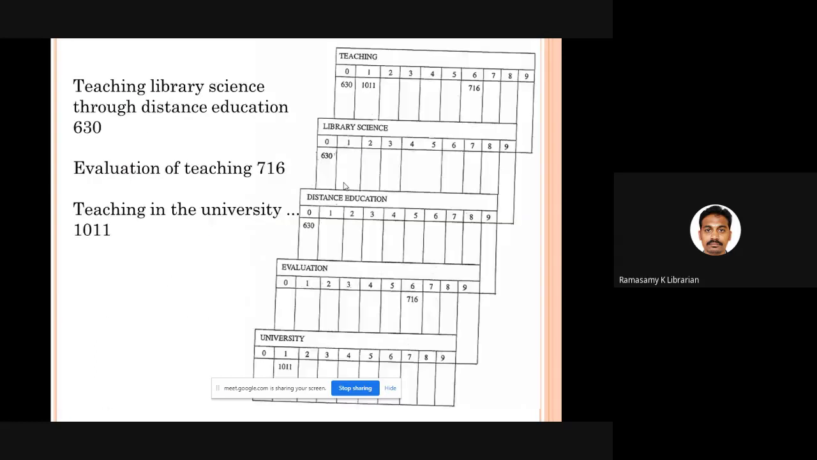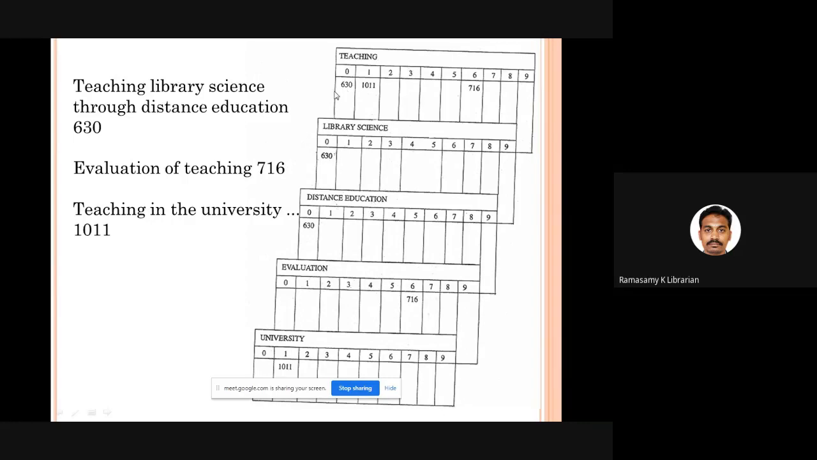Fine. I'll give one example. This is an example of unit term indexing. For example, I have a book in the library called Teaching Library Science Through Distance Education. How many keywords are there? Teaching, library science, distance education. 3 keywords are there. So what I will do, I will prepare 3 cards called term cards, 3 records. 1 record, 2nd record, 3rd record: teaching, library science, distance education.